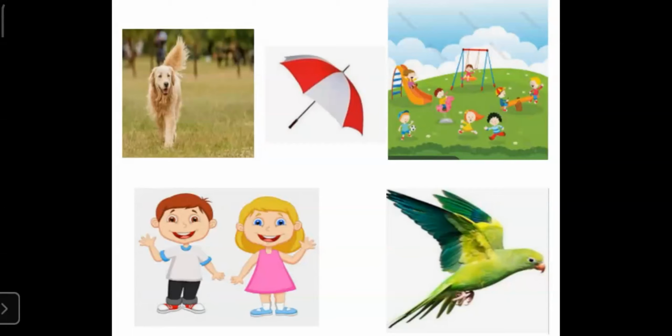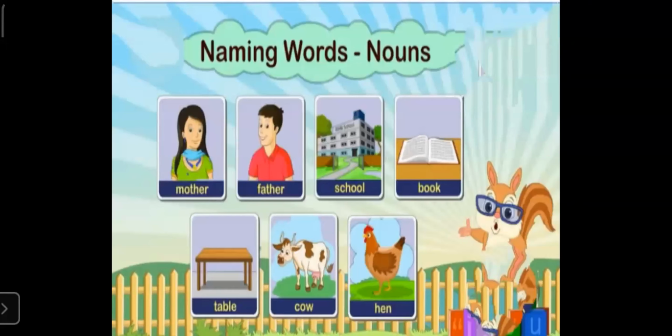Fourth picture is of a boy and a girl. Boy and girl is the naming word given to these children. So they are also naming words. And the next picture is of a bird. Bird is also a naming word given to this kind of a living thing.